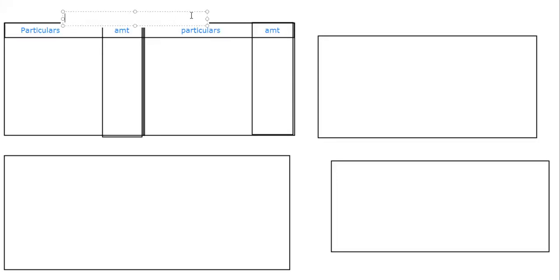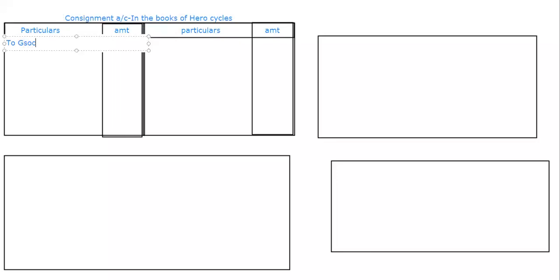And here I'm going to have consignment account in the books of consignor, Hero Cycles. So first, all the calculations we have done, we just have to record them. First, I'm going to write goods sent on consignment, which is 1000 at the rate of 300, which is going to be how much? 3 lakhs. 3 lakhs I have written.